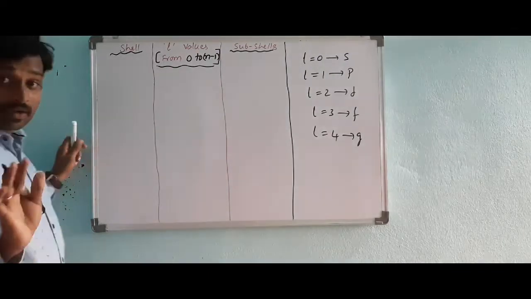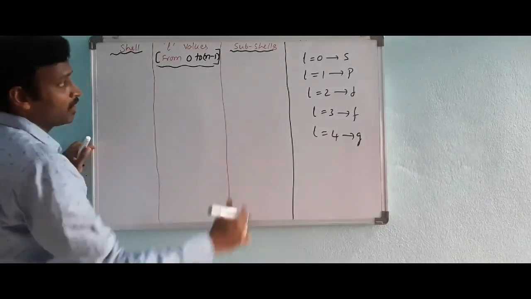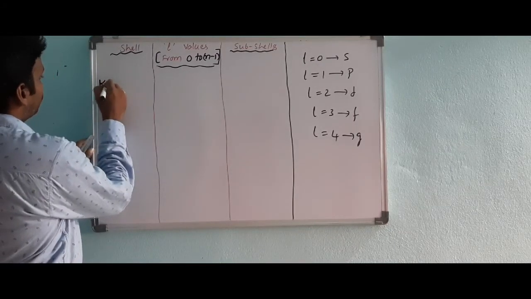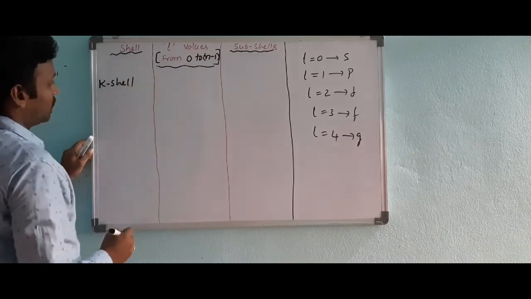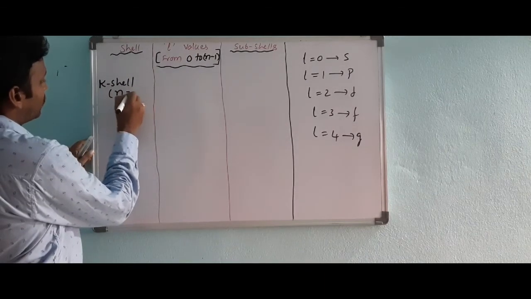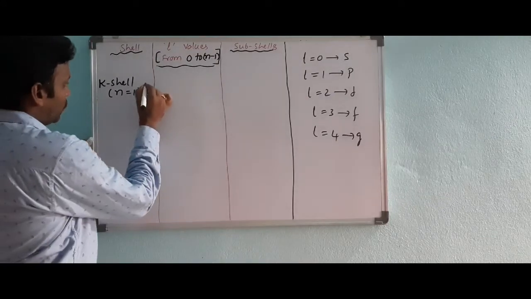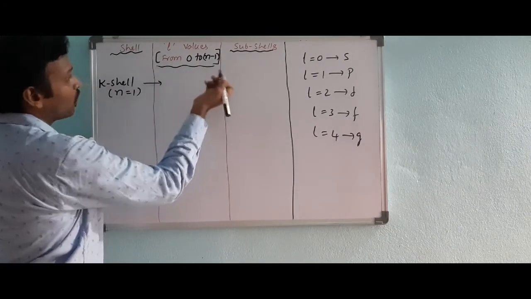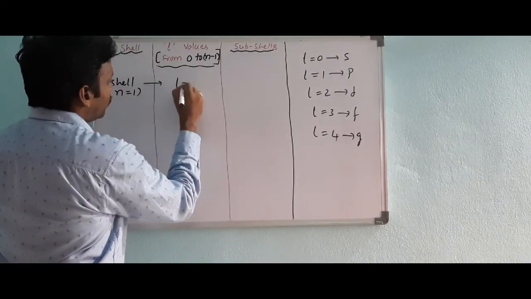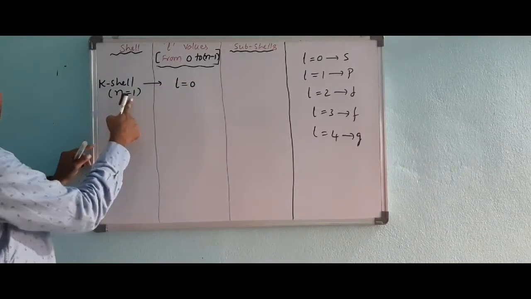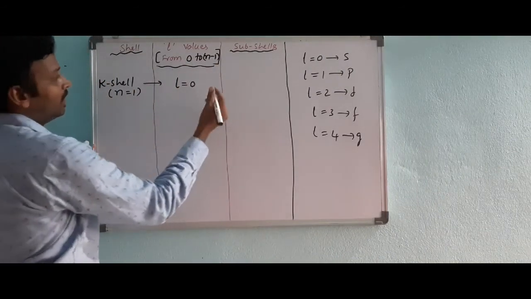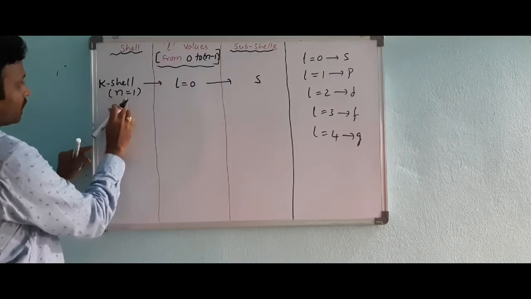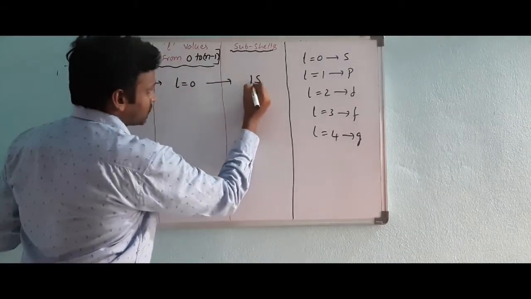Very clearly, electronic configurations are very important. That's why I am explaining all these things like this. But okay. So first, K shell. K shell means what is the n value? n value is 1. So if n value is 1, how many l values are there? From 0 to 1 minus 1, means l value only 0, because n value is 1. So 1 minus 1, 0. l value is 0 means what subshell? s subshell. But here what is the n value? 1. So it is 1s.